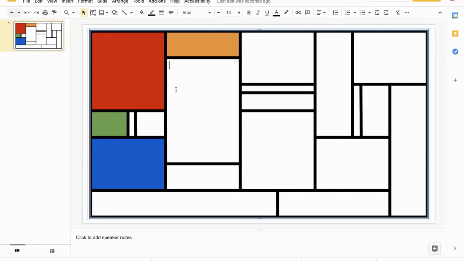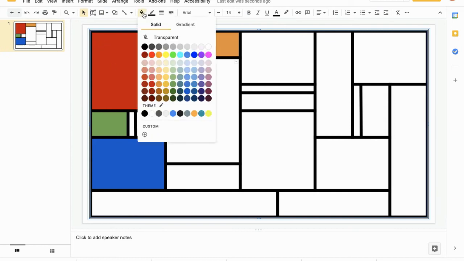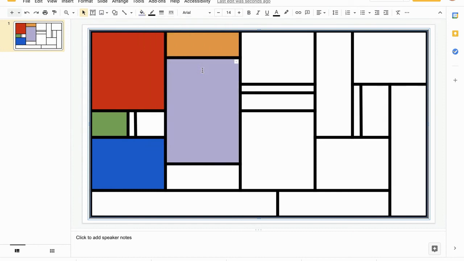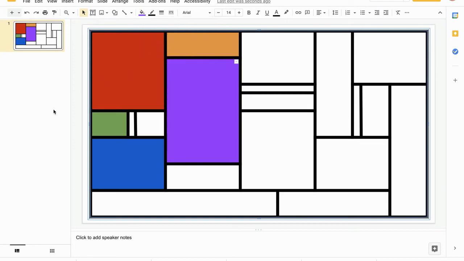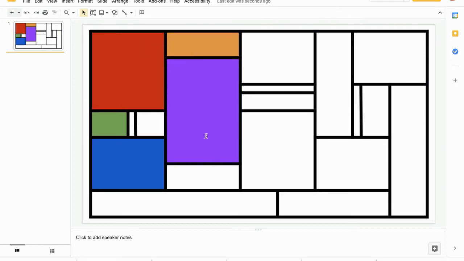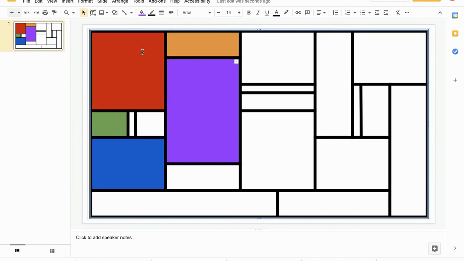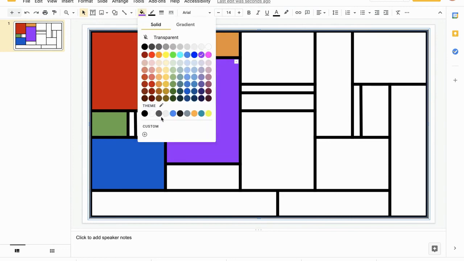I think I'm going to go with another secondary color. And I think I'm going to go with a nice... Now, to me, I look at that and I think, that's a very light color. Mondrian's colors tended to be very bold and strong, so I think I'm going to change that. I'm going to go back in here, and let's see if I do use that bright purple. Feels too bright to me. So I think what that tells me is I need to do a custom color.